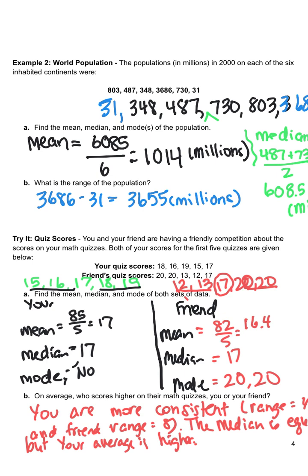So when we compare them, a comparison isn't always as simple as just black and white, boom, one's higher than the other. You have to look at a lot of different parts, and when you make your comparison, you want to compare 2 things. One, compare who's more consistent, who has greater variability. So you want to compare their variability, and then you want to compare their center, like who has a greater median, who has a greater mean, and that's how you're going to make a comparison. So you're using numbers and looking at variability and the measures of center. Thanks.